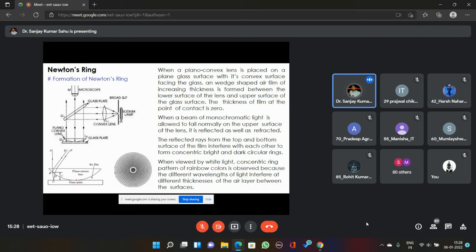Now, once we generate a thin film, we have to use a sodium lamp, and in front of it put a slit, a cardboard slit you can use. We use this slit to make the source a point source, not an extended source. If you use an extended source, you won't be able to visualize Newton's ring. The sodium lamp emits radiation of wavelength 5890 angstrom and 5893 angstrom.